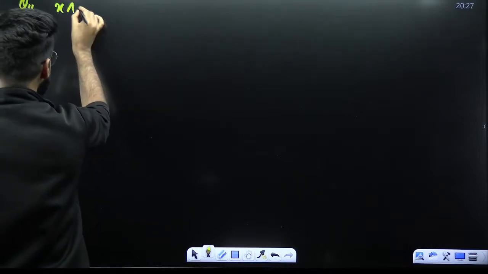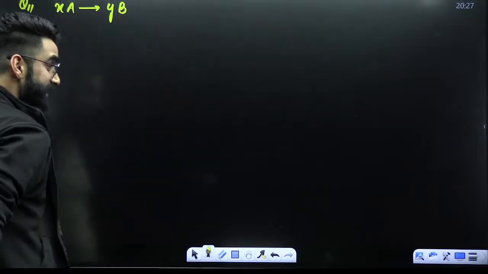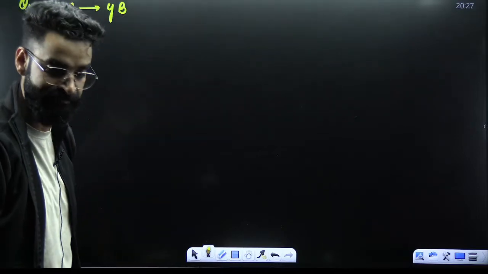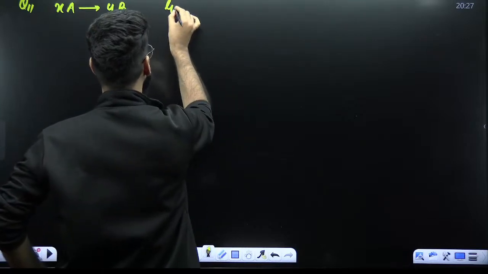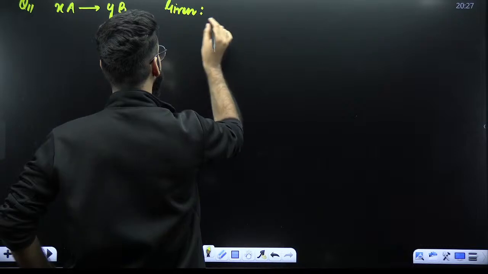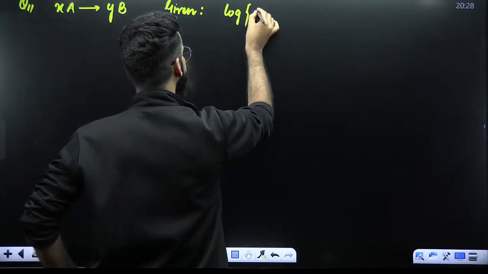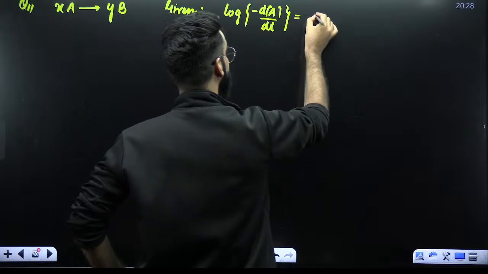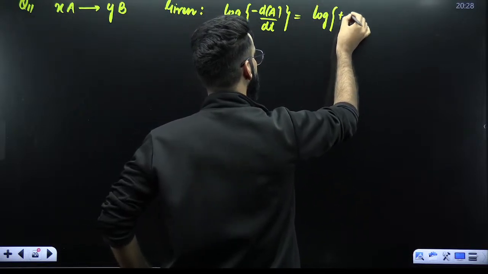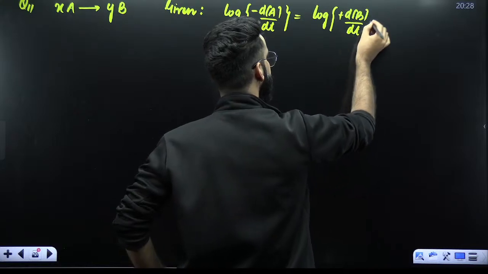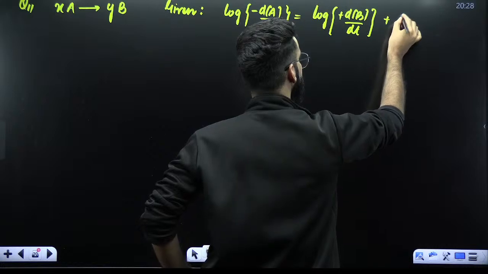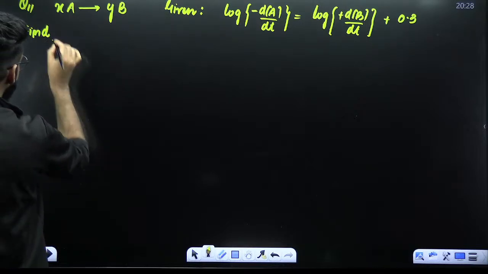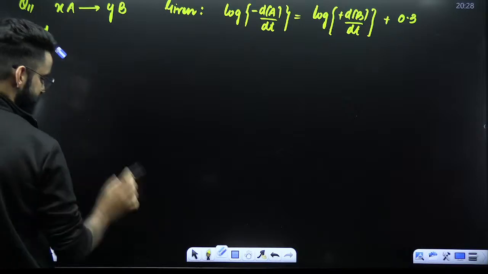Let's say x times A gives y times B. This is my reaction. x and y are the stoichiometric coefficients of A and B. As per the question, given that log of minus dA upon dt is equal to log of plus dB upon dt plus 0.3. As per the question, find x and y.